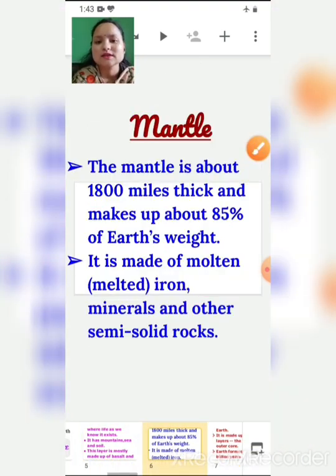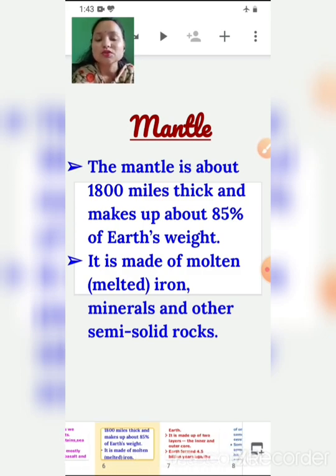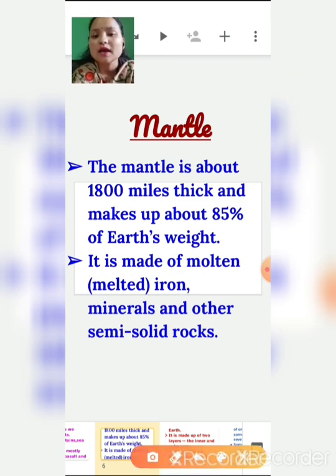So next is the mantle. Children, the mantle is between crust and core. The mantle is about 1800 miles thick and makes up about 85% of earth's weight.